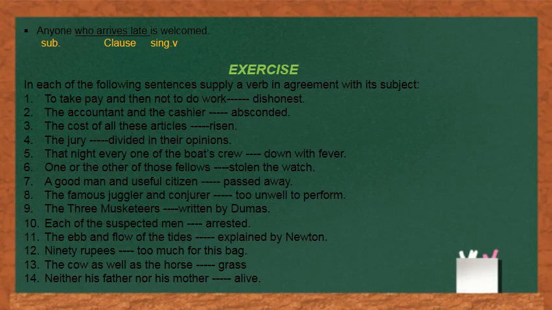It is just a distractor. Do not get distracted with these clauses or prepositional phrases. Always remember that golden rule: identify the subject and then use a verb according to the subject. So students, these were the rules of subject-verb agreement, and please keep these rules in mind while framing sentences.